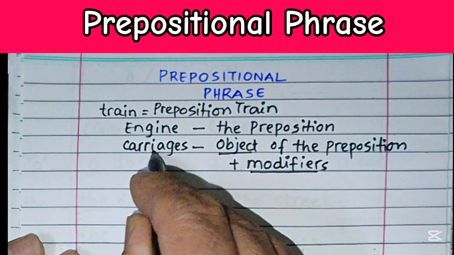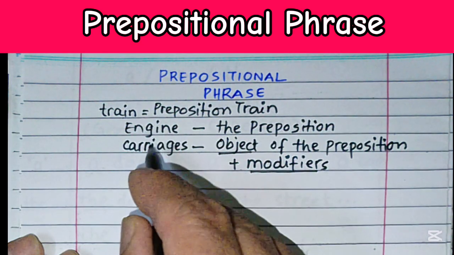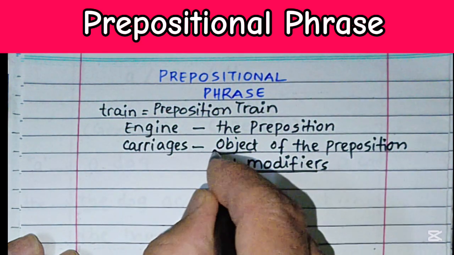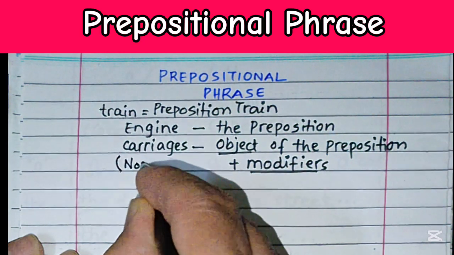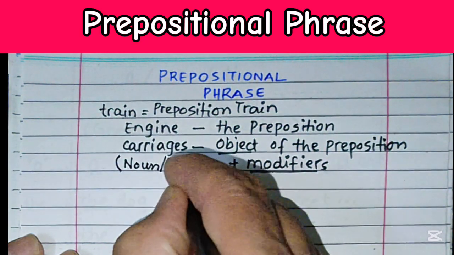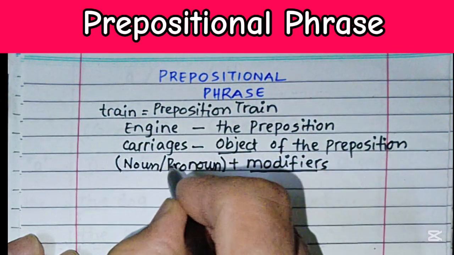So without carriages, a preposition, that is the engine, is nothing. Whenever we find some carriages, they should have an object, and that object will be a noun or a pronoun. So I hope you get this idea till now.